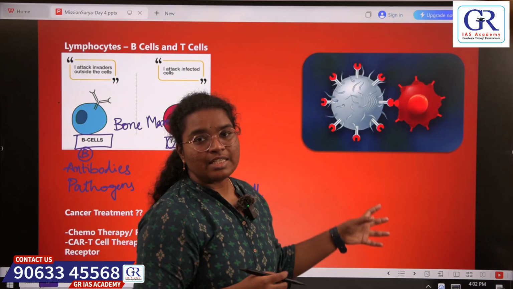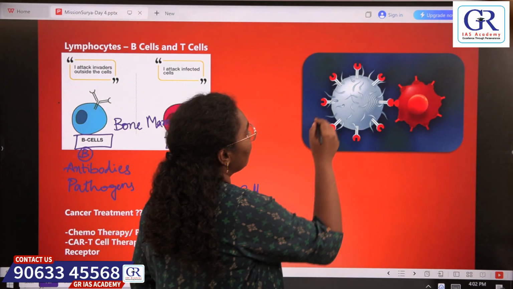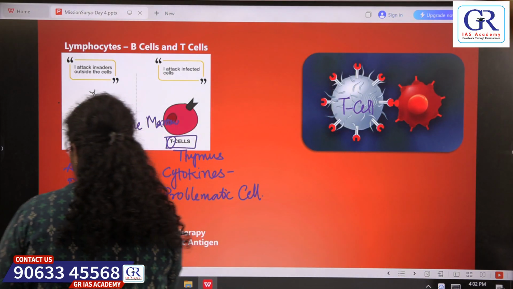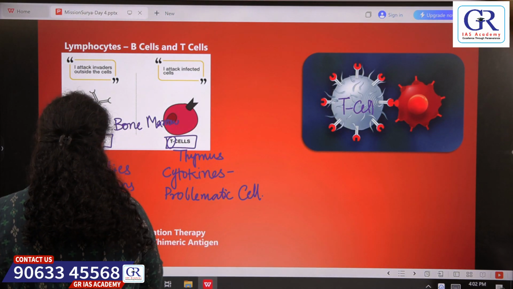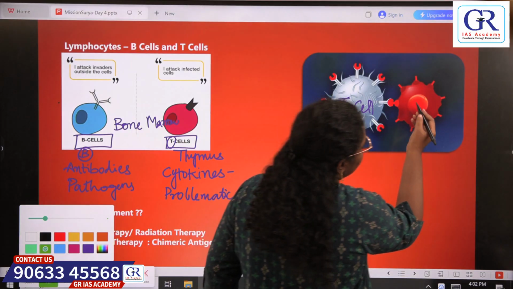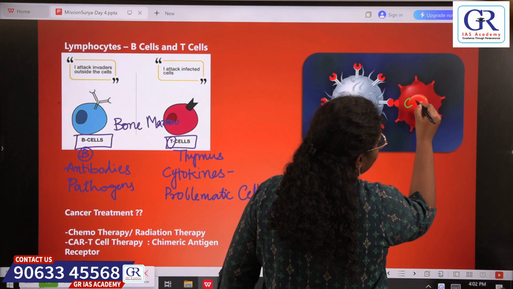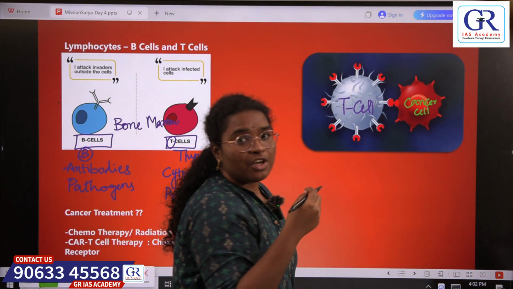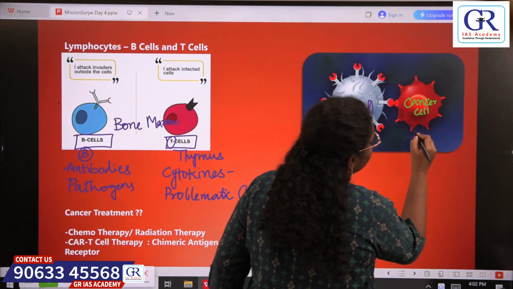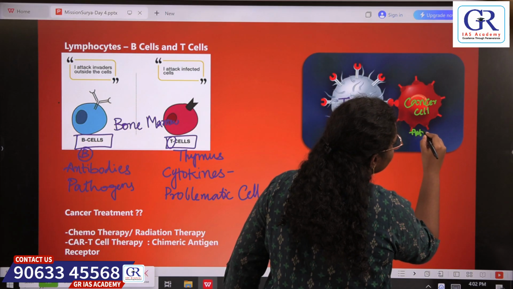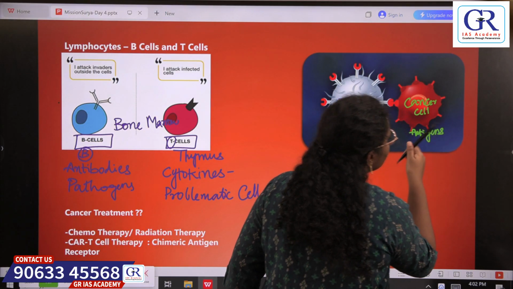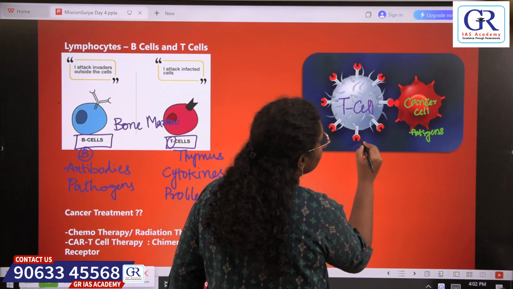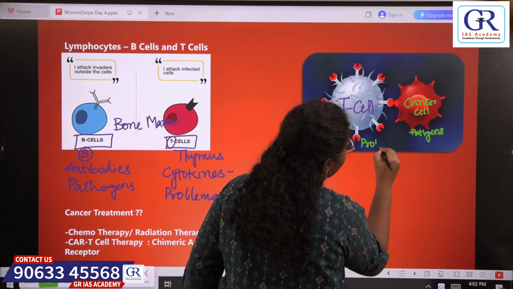Here we can briefly see the functioning of T cell. So this is a T cell. And for example, this is an affected cell or a cancer cell. So on majority of the cells, there are antigens. Antigens are nothing but some kinds of protein that is present on the surface of the cell. Whereas T cells have some kind of receptor. These are protein receptors.